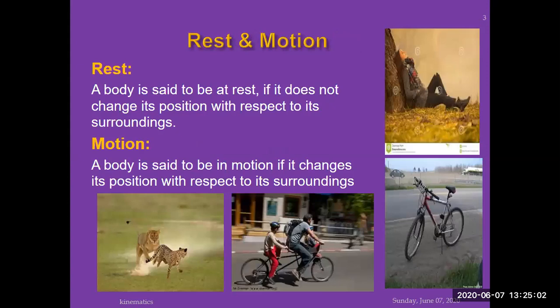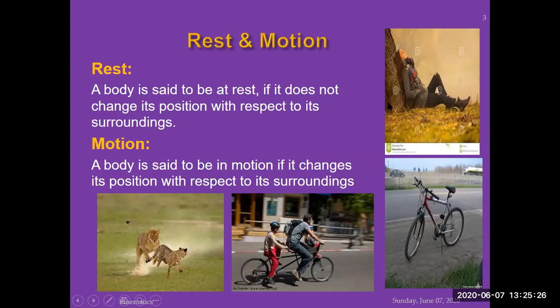Now, there are two terms which are frequently used in physics to describe rest and motion of an object. When will we say that the body is at rest, and when will we say the body is in motion? First, a body is said to be at rest if it does not change its position with respect to its surrounding.